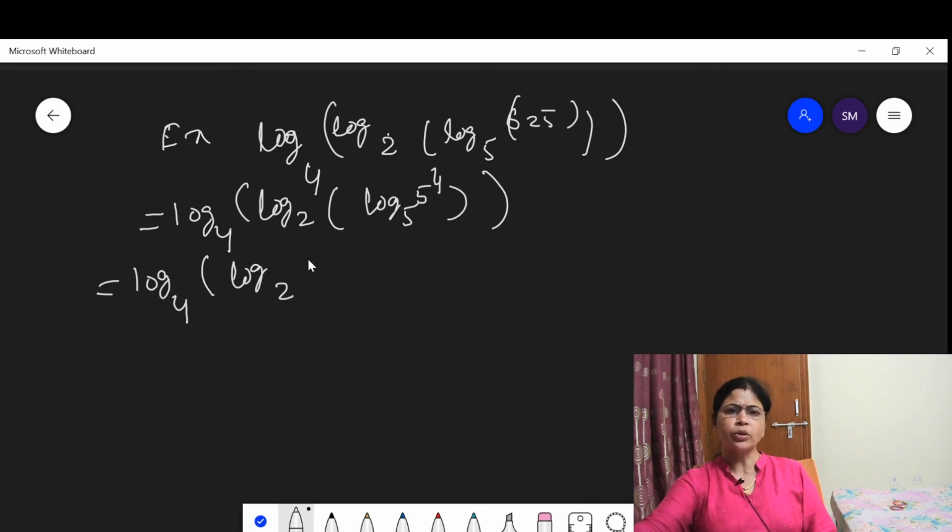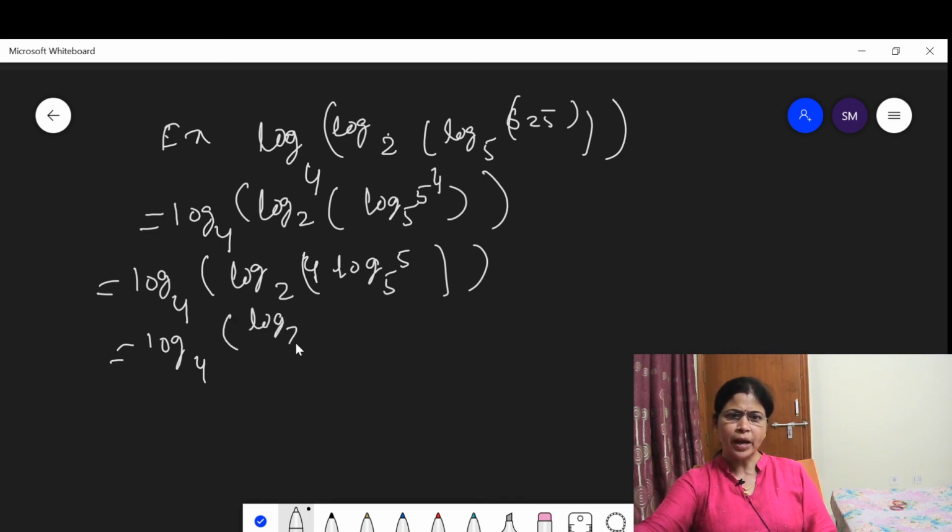which is equal to, look at here, the 4 is in the exponent, this can be written as 4 into log of 5, which is equal to log of base 4 of log of base 2.